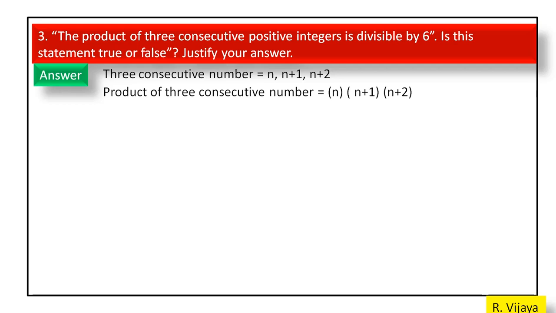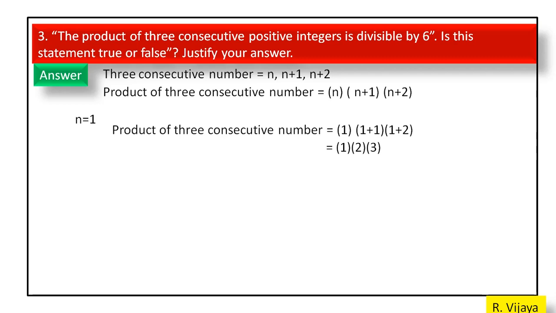Now we substitute n is equal to 1. The product of three consecutive numbers will be 1 into 2 into 3. Next we take another number, 2.